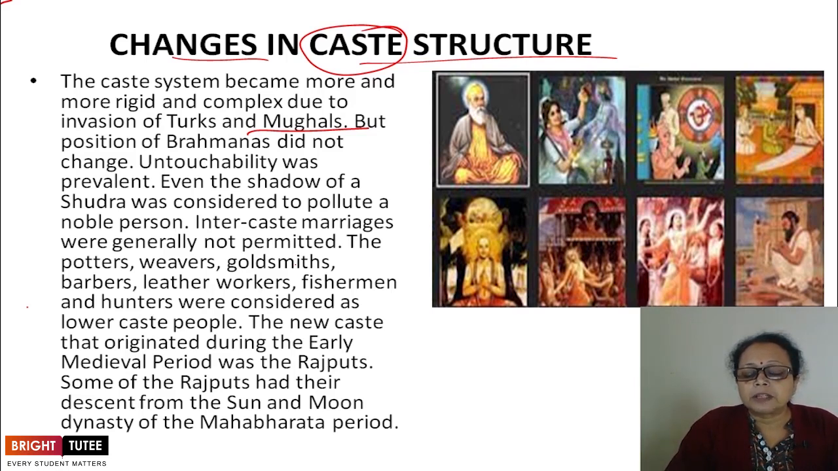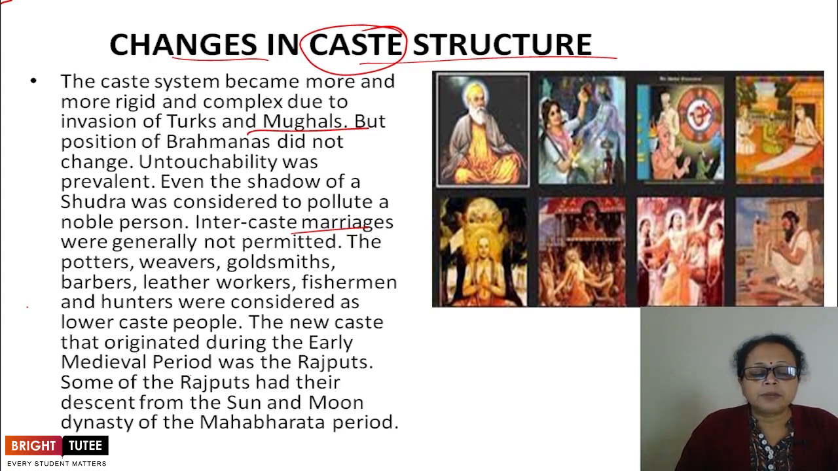Intercaste marriages were generally not permitted. This was followed in a very rigid manner. If a higher caste man married a lower caste woman, then what happens? According to the caste norms, the caste of the children is determined by the caste of the mother. The child's caste was determined by the caste of their mother.